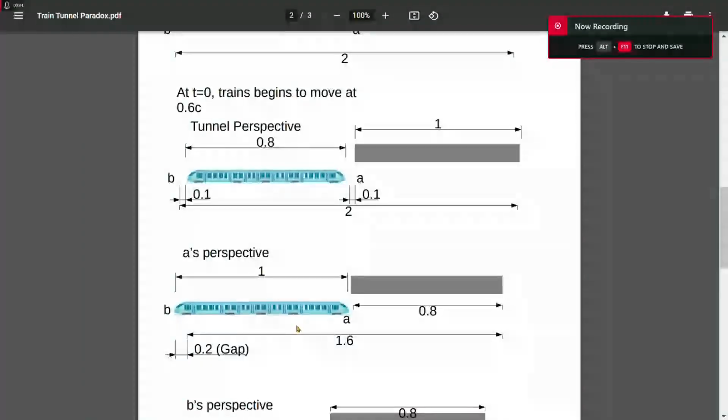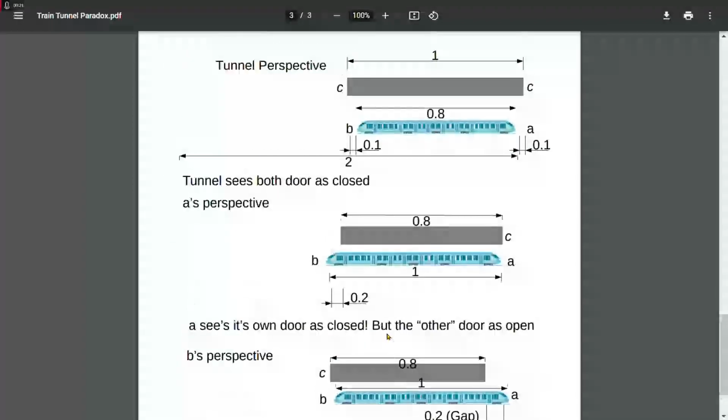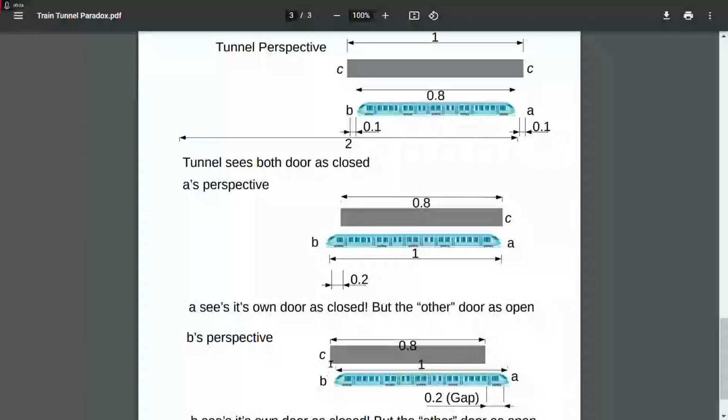Now, B's perspective, first of all, is to figure out how far B has traveled, and it's not exactly hard to figure out. B is going to travel 0.8, the same as A. So B is going to travel 0.8 through here, and as you can see, when it travels through 0.8, naturally, it's going to hit the left side of the tunnel. Not hard to figure out. So this is B's perspective. B is touching the left side, or the front of the tunnel, the entrance of the tunnel. But B also sees A sticking out the exit of the tunnel, or the right side of the tunnel. But notice, same as A, B sees its own door as closed. Or again, it's about to close or it's closing, but ultimately it sees a closed door.